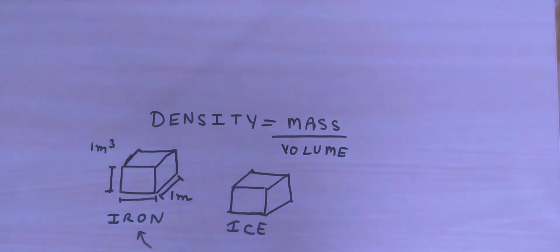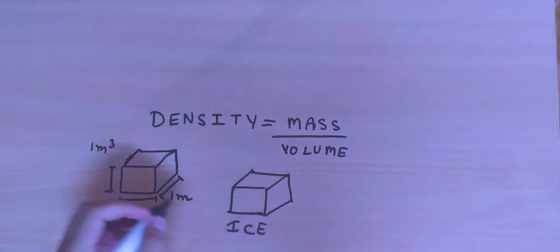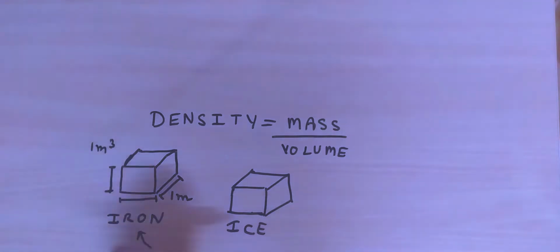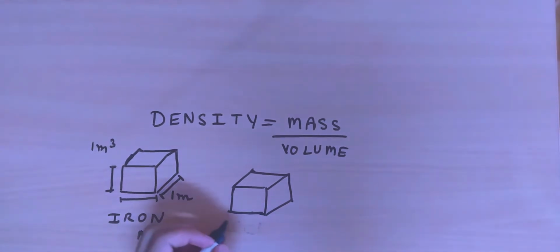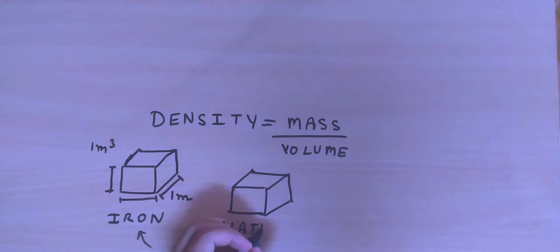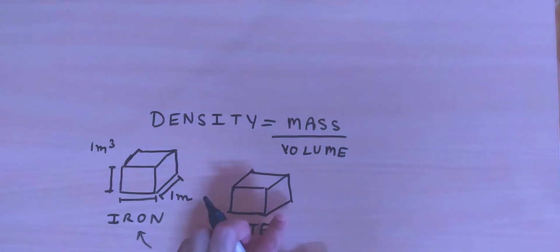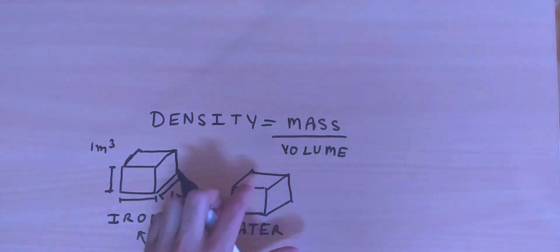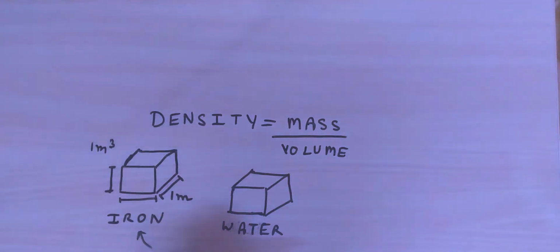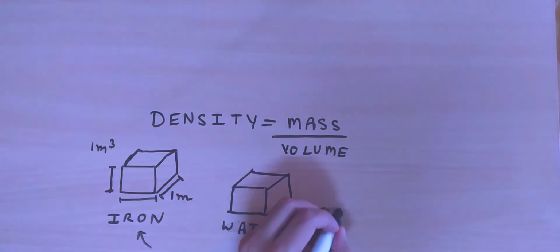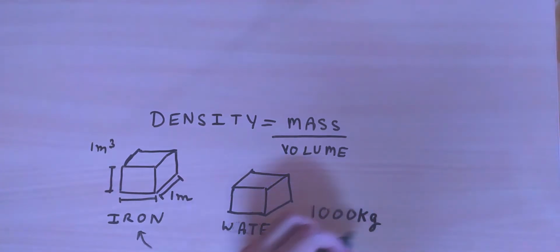Generally, if we look at the density of iron, the mass of such a block would be in thousands, right? If we have water at room temperature, and we take a container that has the dimensions of 1 meter by 1 meter by 1 meter, so a tank with a volume of 1 meter cubed, the mass of water inside that container would be around 1,000 kilograms.